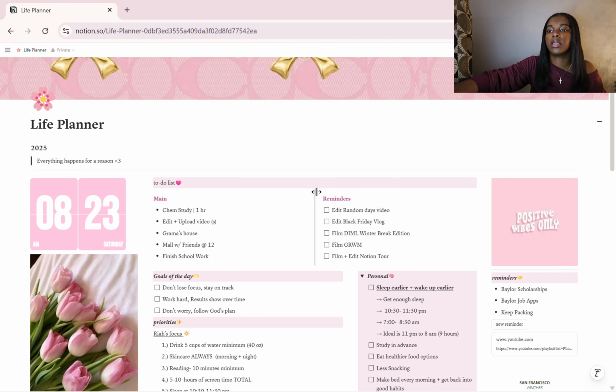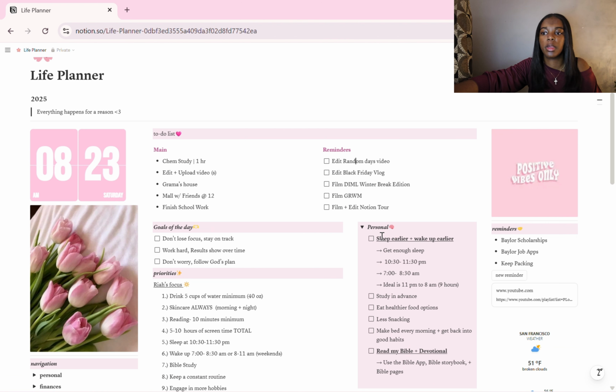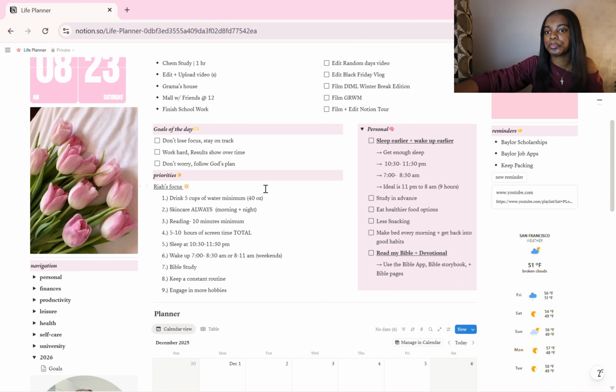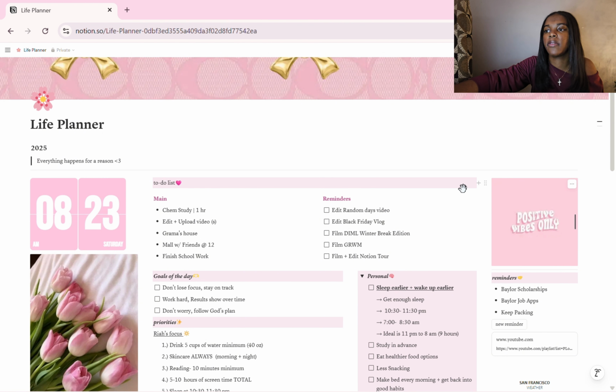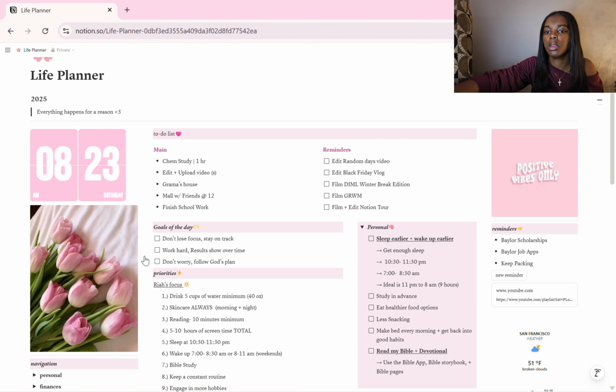Now on the right side here I have my reminders, just any urgent things that I want to do. So typically right now it's not any schoolwork because I'm out of school, but it's usually all my YouTube videos that I want to film and get done. And then going down a little, we have this picture that says positive vibes only, and then we have a picture of these, I don't even know what type of flowers these are, don't dog on me.